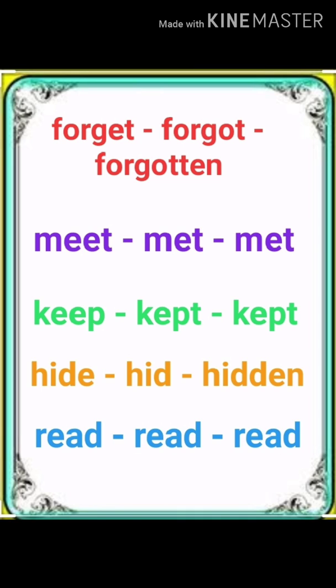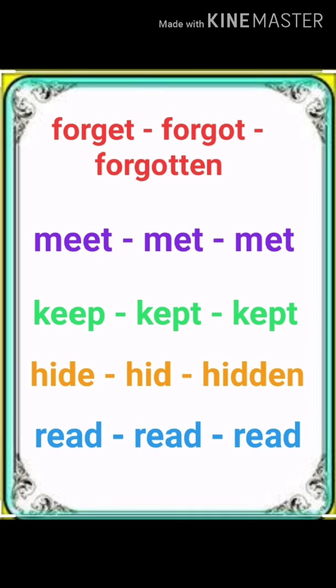Next is forget, forgot, forgotten. Like when you don't remember something or when something skipped from your mind. Like bhool jana, when something is skipped from your mind. Next is meet, met, met. Means milna, when you meet somebody. Then keep, kept, kept means rakhna. Like I have kept my books in the bag.